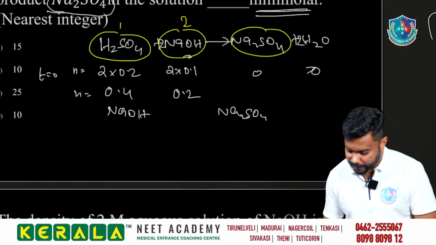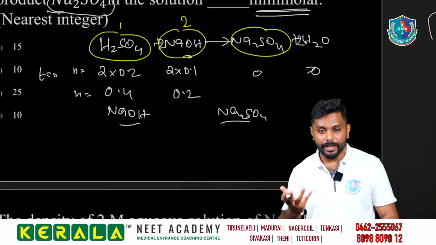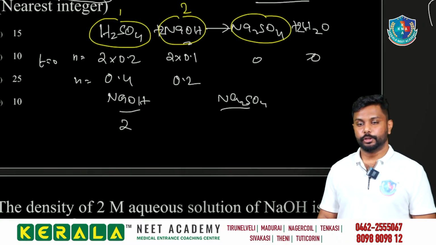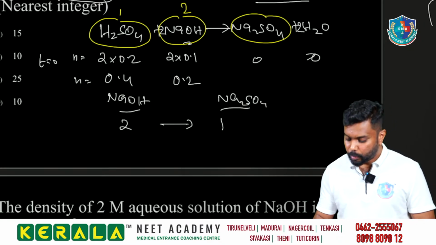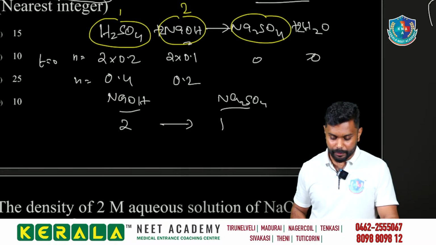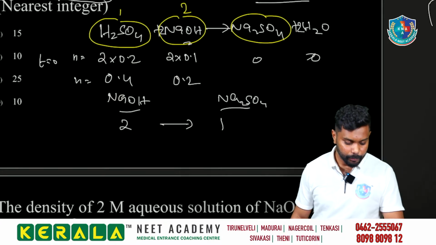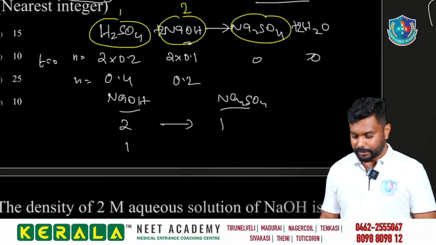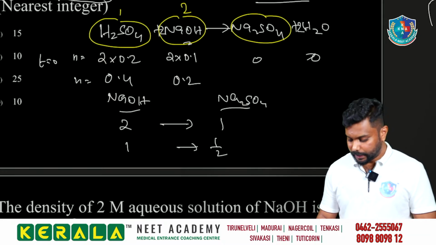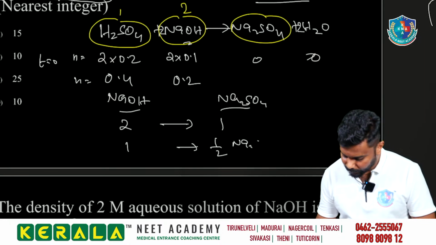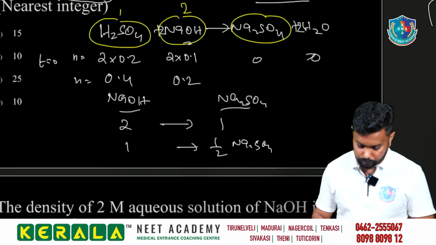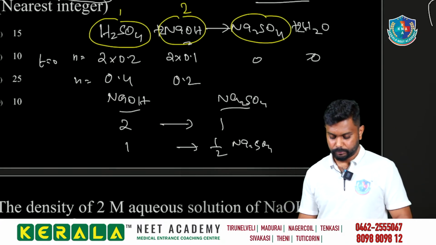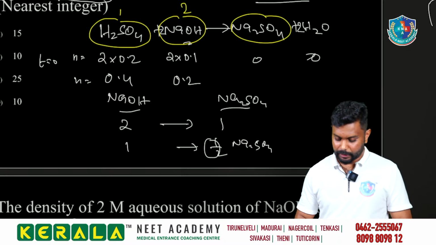So what is the relation between the NaOH and the Na2SO4? They are cousins, sir. No. It is like what? NaOH we are having 2 moles. 2 moles NaOH ல இருந்து நமக்கு என்ன கிடைக்கும்? 1 mole of Na2SO4 நமக்கு கிடைக்கும். Clear? And we can mention that 1 mole ல இருந்து நமக்கு என்ன கிடைக்கும்? 1/2 of the Na2SO4 நமக்கு கிடைக்கும். Okay? So 1/2 mole நமக்கு கிடைக்கும்.